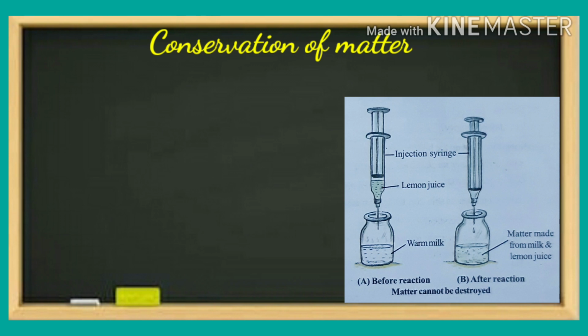We can also understand this law by an activity. Put 10 ml hot milk in a clean injection bottle and put the cap back on the bottle. Take 2 ml lemon juice in an injection syringe. Insert the syringe in the cap of the injection bottle as shown in figure A. Weigh the arrangement. Make sure that there is no contact between the milk and lemon juice.